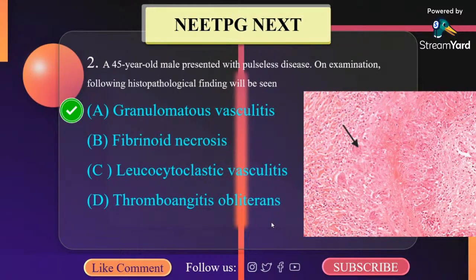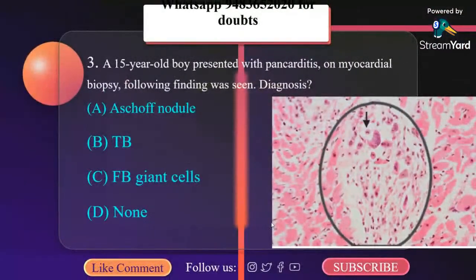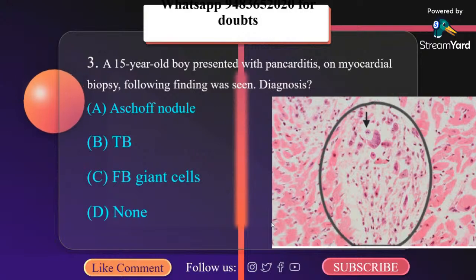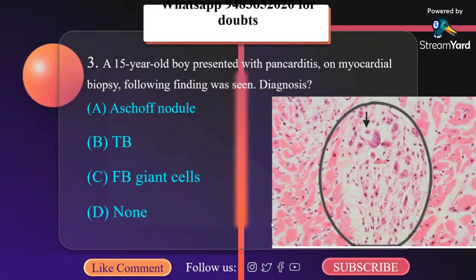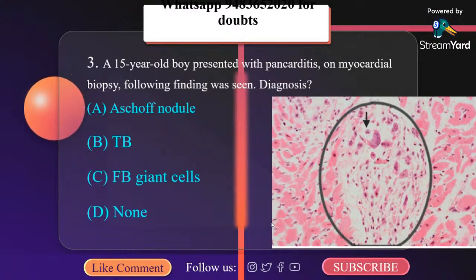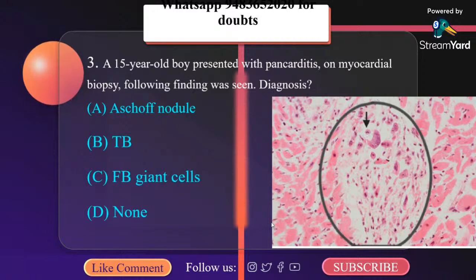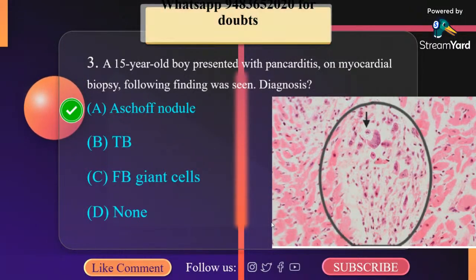It is granulomatous vasculitis. A 15-year-old boy presented with pancreatitis. On myocardial biopsy, the following finding was seen. The diagnosis is, well, it is an Aschoff nodule. Why Aschoff nodule? Aschoff nodule is very important. Here you can see the Aschoff nodules. The correct option here is Aschoff nodule.